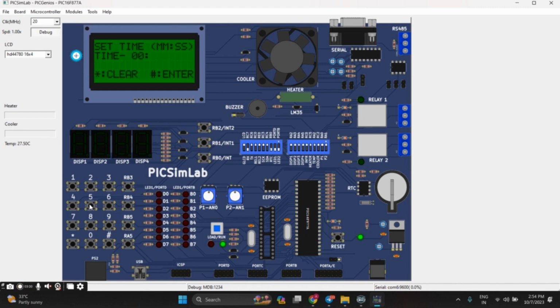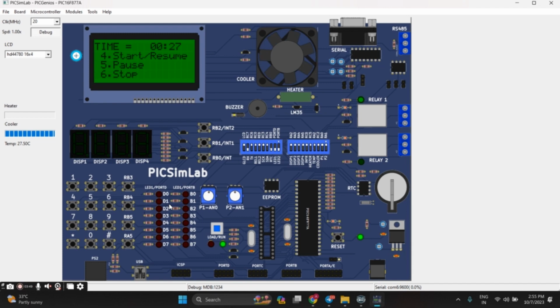Now it shows set time. You keep it for 5 seconds. The cooler is on. Time up.